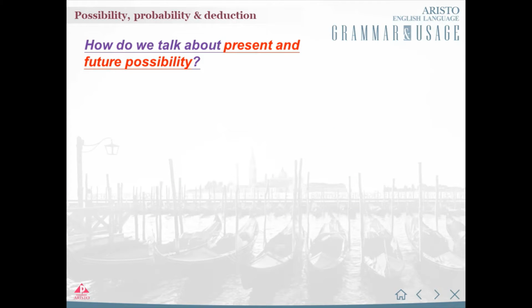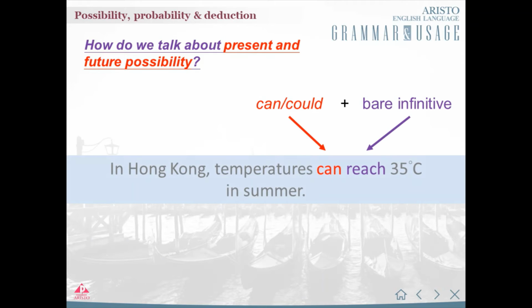We can also use the verbs can and could to talk about possibilities. We form the structure for this by combining can or could with a bare infinitive. Here is an example sentence using can and the bare infinitive of the verb reach. We use can and could instead of may or might to talk about something which sometimes happens or is generally possible. In the example, we use can because in general it is possible that the temperature can reach 35 degrees Celsius.